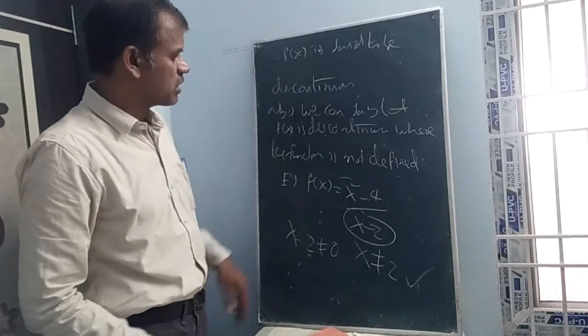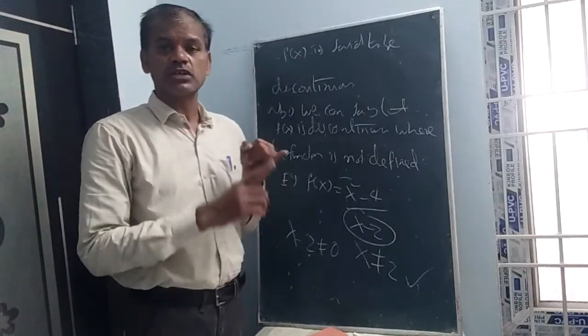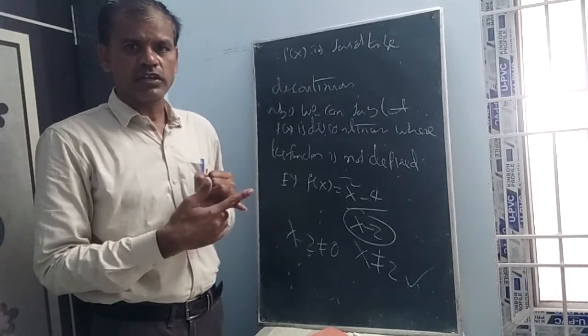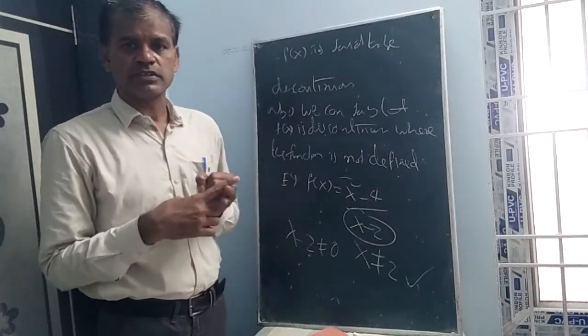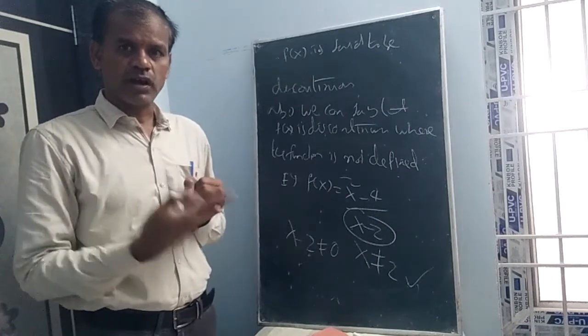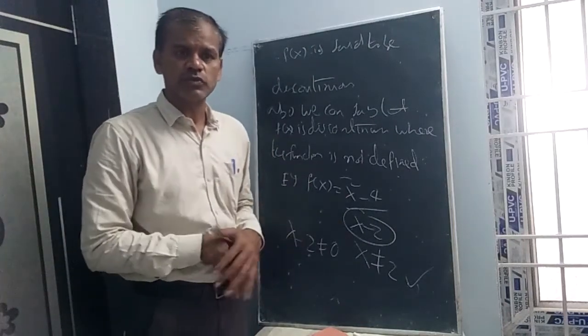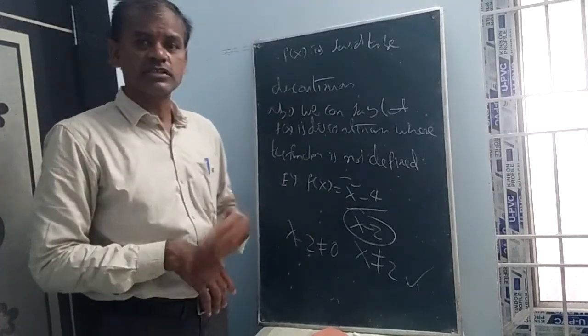So total three cases we can say. Limit x tends to a minus f of x is not equal to f of a, so it is not left continuous. Limit x tends to a plus f of x not equal to f of a, it is not right continuous. And if both are not equal, then it is said to be not at all continuous. And if f of a is not defined, it is not continuous.